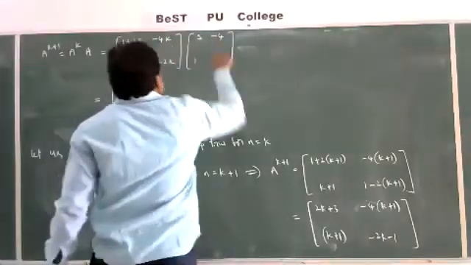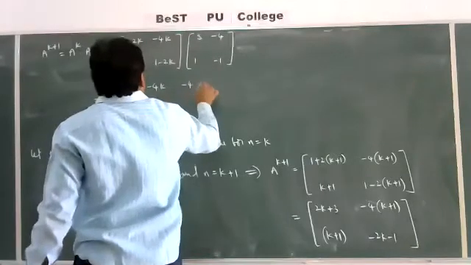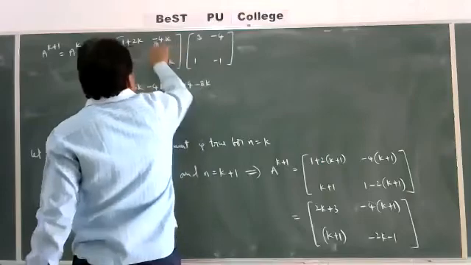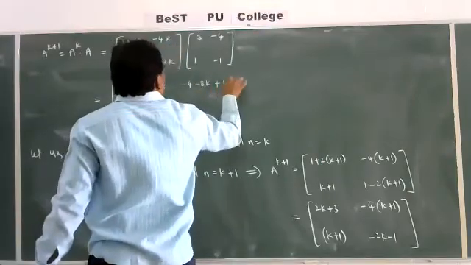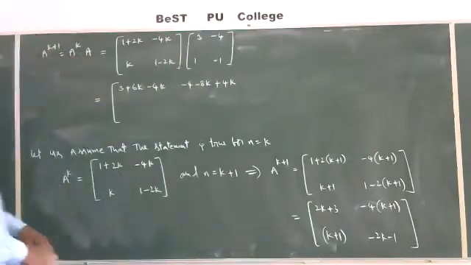Next, first row second column: minus 4 into this, minus 4 into 1 is minus 4, minus 8k, here minus 1 into this, plus 4k. That is first row first column and first row second column over.